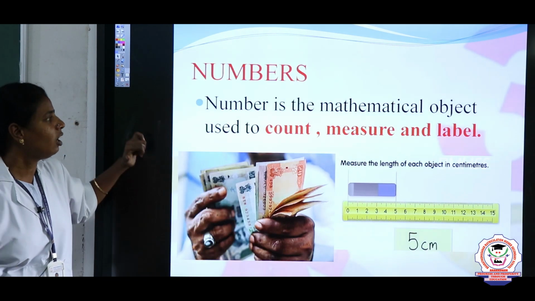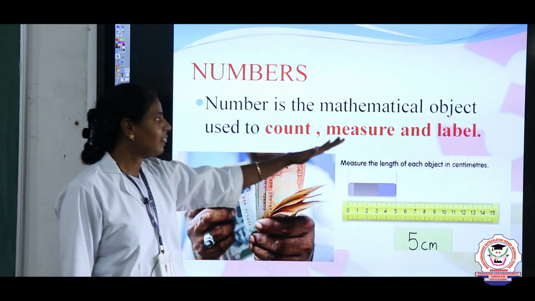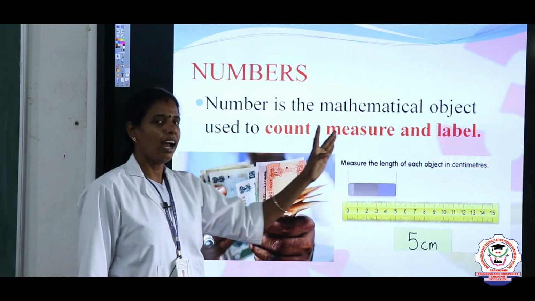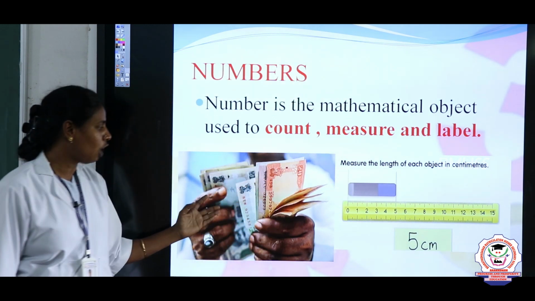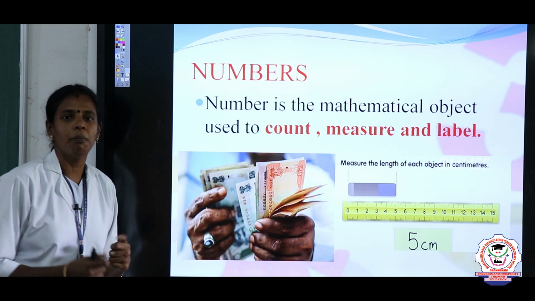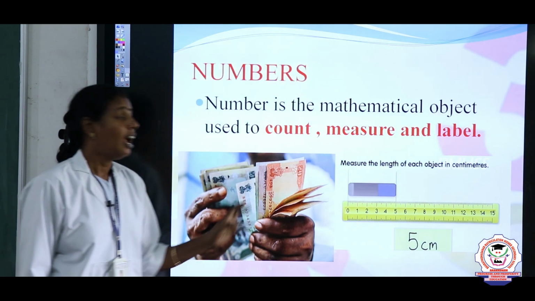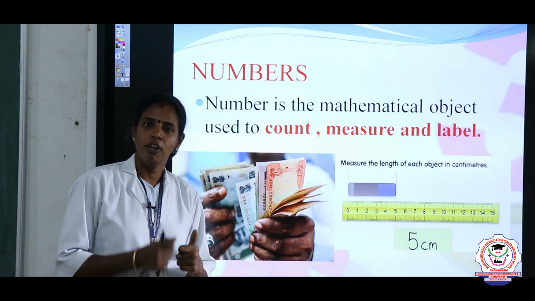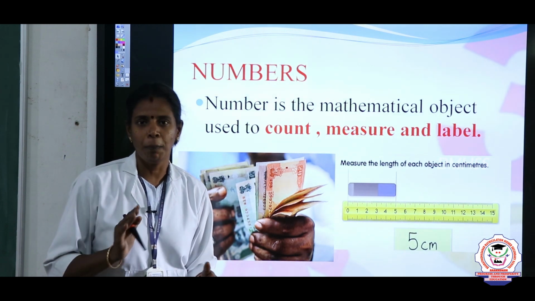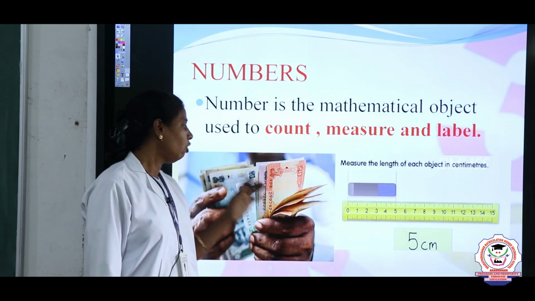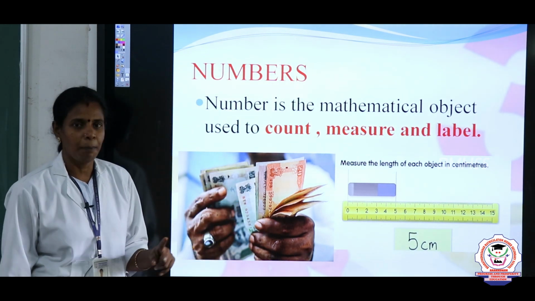Numbers are mathematical objects used to count, measure and label. When we count money, we use numbers, right? How many children are there in our class, how many are present today, how many pens I have in my box: for counting purposes we use numbers.